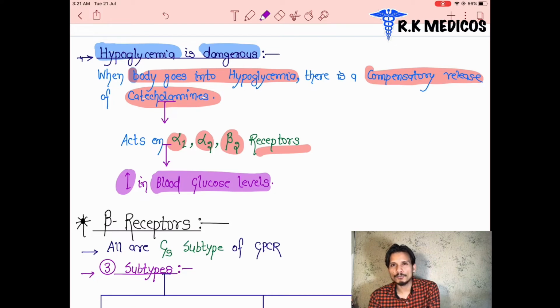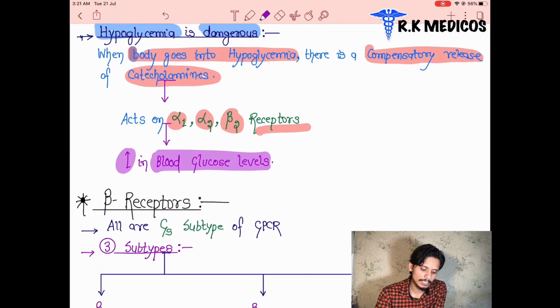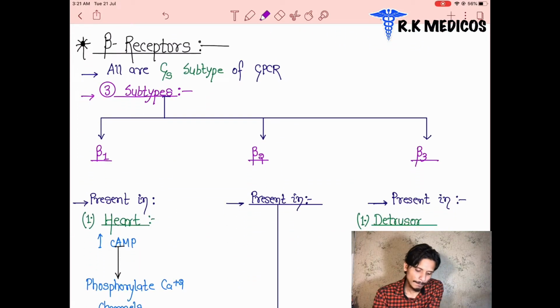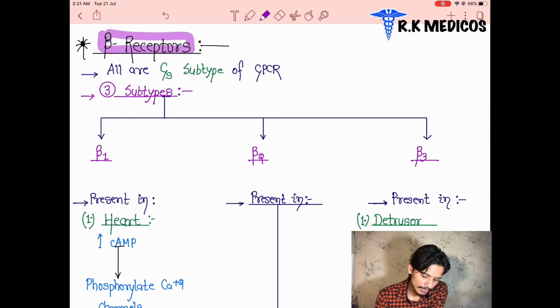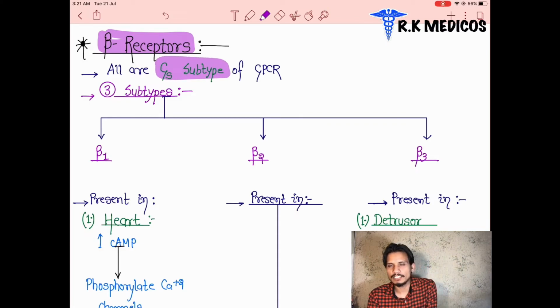And they stimulate the alpha 1, alpha 2 or beta 2 receptors. Now you know how they work in alpha 1, alpha 2 or beta 2 receptors. I already told you. In the next point we are going to see the beta receptors in detail. These beta receptors are of 3 types, and I already told you they all work through the GS subtype, that is GS stimulatory.